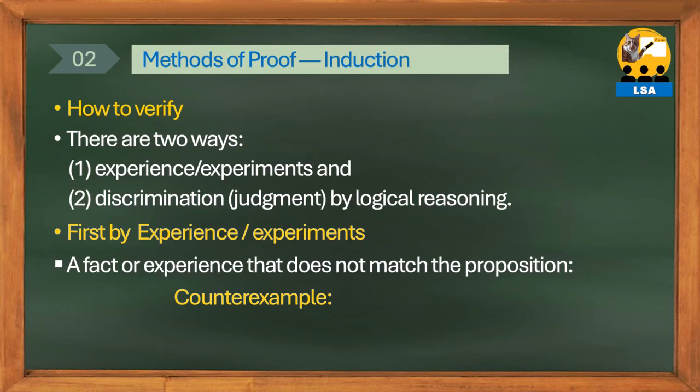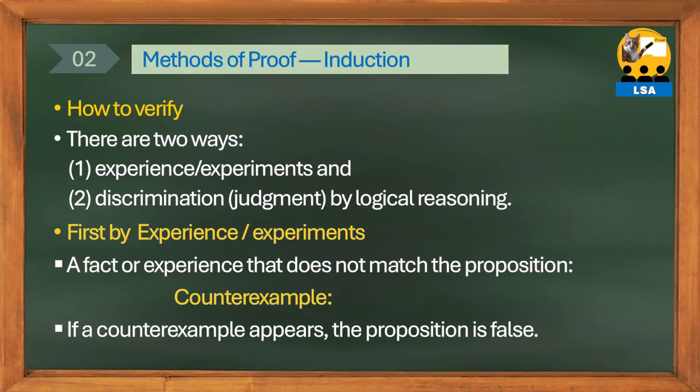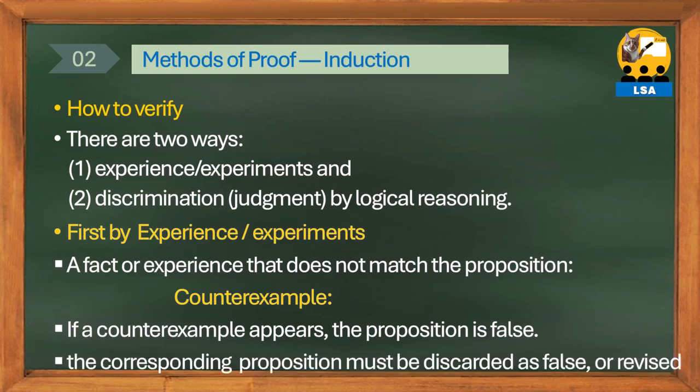Induction has the limitation of becoming false knowledge if a counterexample appears in the future. Inductive knowledge remains true knowledge until a counterexample appears. If a counterexample appears in experience or experiment, the proposition becomes false. If a counterexample is found or appears, the corresponding proposition must be discarded or modified as a false proposition.